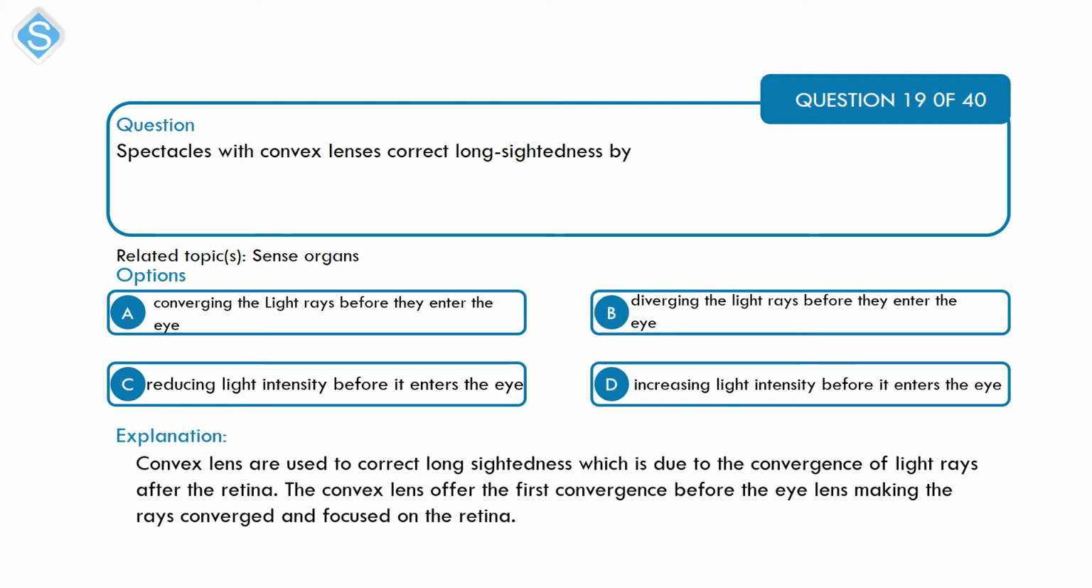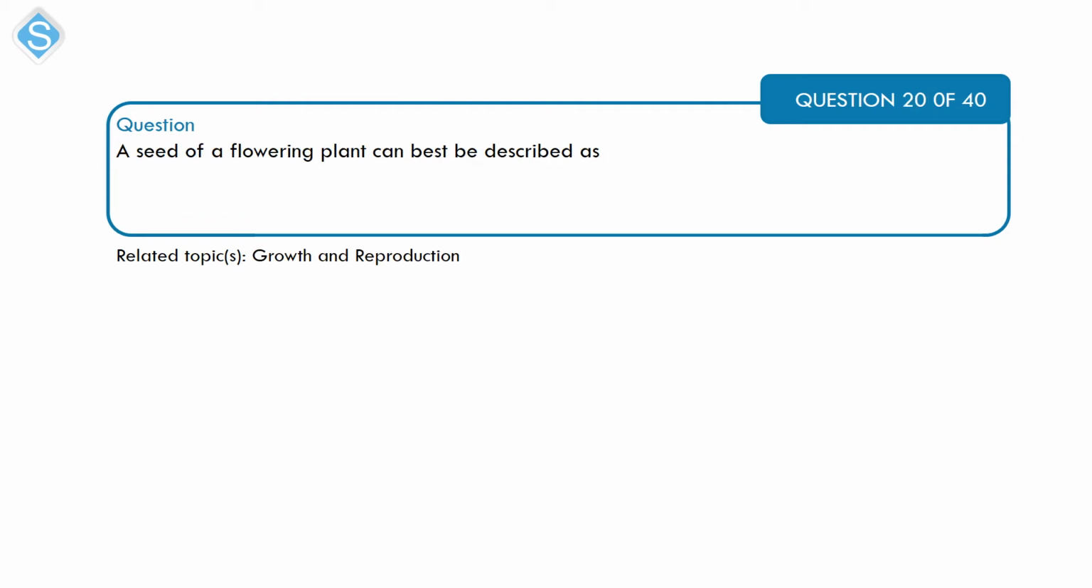Alright, the convex lens is used to correct long-sightedness, while the concave lens is used to correct short-sightedness. The convex lens corrects long-sightedness by further increasing the convergence of the light ray before it reaches the eyes. That's A. Next is on growth and reproduction.